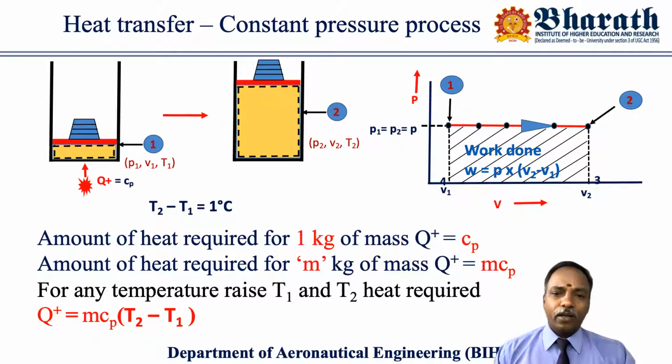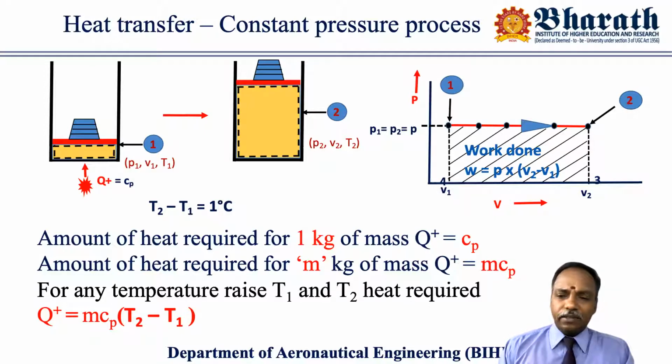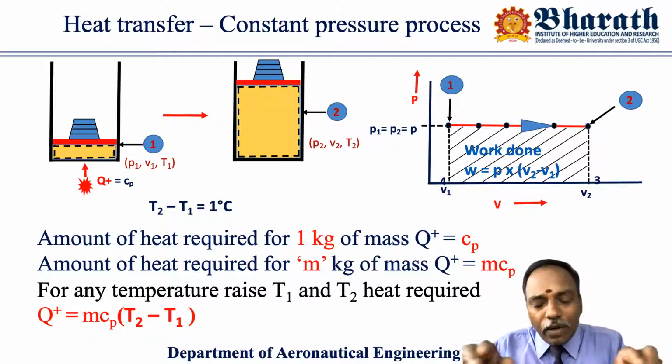So here we have to be very careful while defining this constant pressure process. In the constant volume process, the amount of heat supplied will be fully used for internal energy, m Cv del T. Simply saying, only the increase of temperature is contributed. Whereas here in the constant pressure process, the amount of heat supply will be utilized for two different purposes.